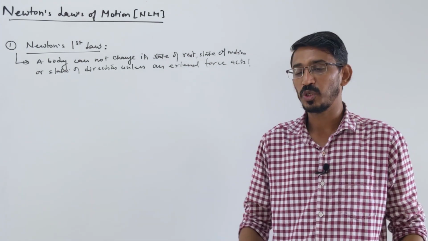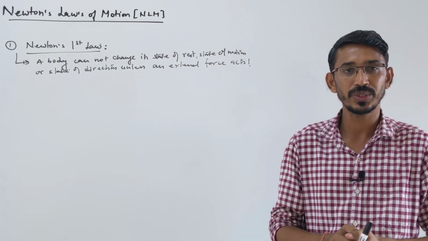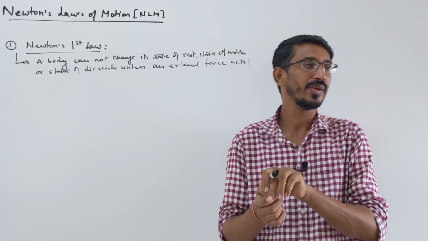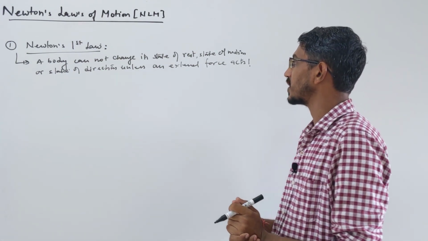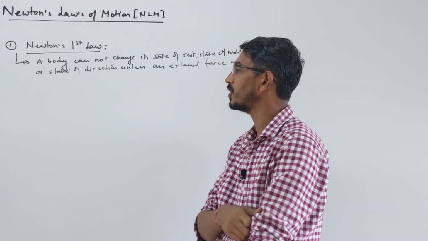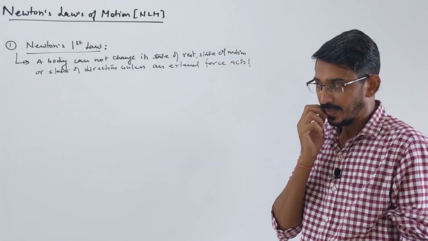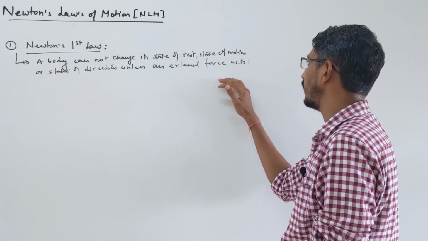Once more, a body cannot change its three states. What three states? It could be at rest, it will remain at rest. If it's already in uniform motion, it will keep moving, or if it's moving in one particular direction, it will keep moving in the same direction, unless an external force acts. If no external force is acting, then these three states will not change.